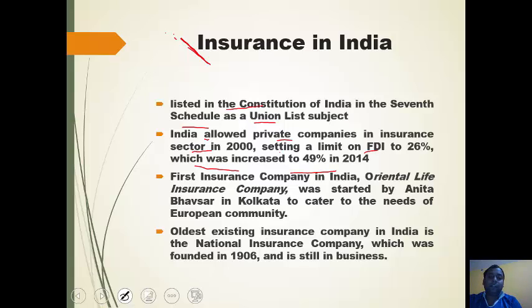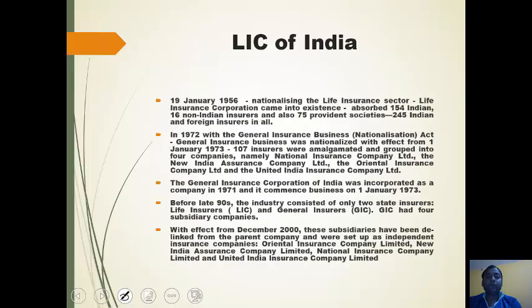So right now, the 49% limit is there. The first insurance company in India was Oriental Life Insurance Company, which was started by Anita Bhavsar in Calcutta to cater to the needs of the European community. The oldest existing insurance company in India, which still exists, is the National Insurance Company, which was founded in 1906.